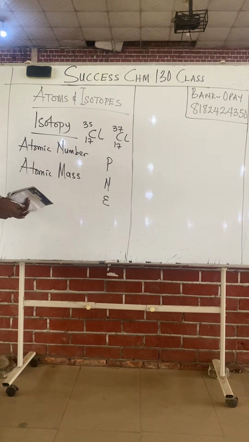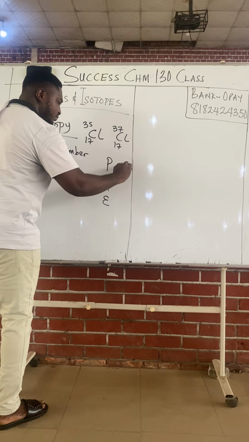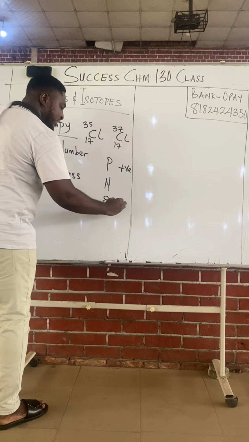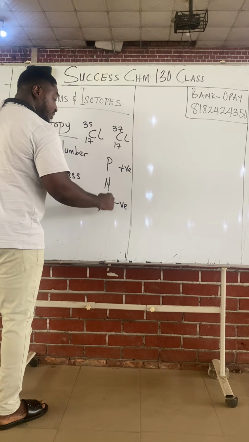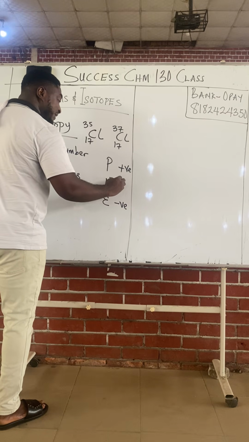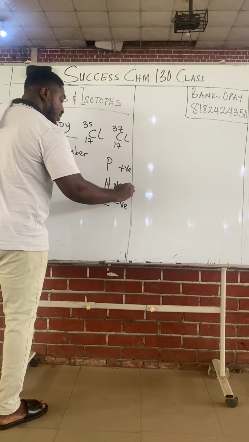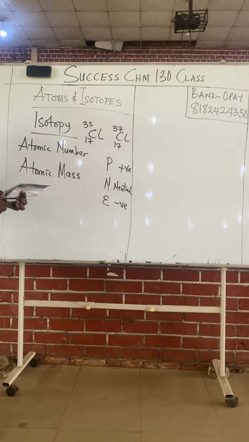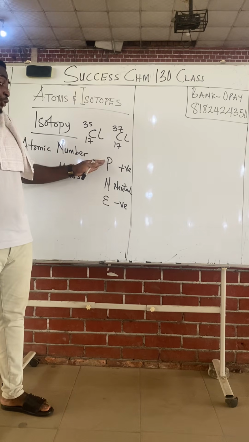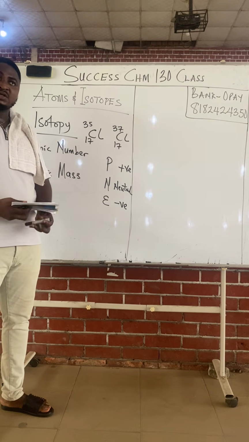Class, the proton has been found to be positively charged. The electrons are negative, while the neutrons are said to be neutral. These three particles make up an atom: proton, neutron, and electron.